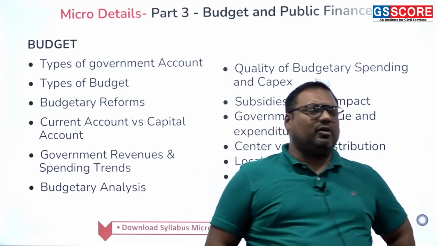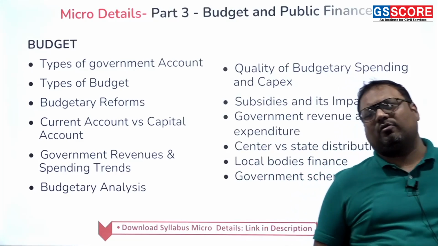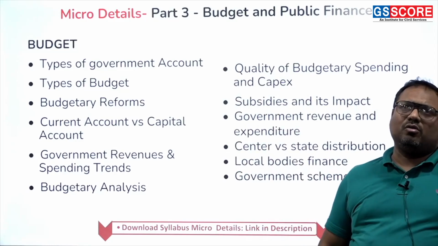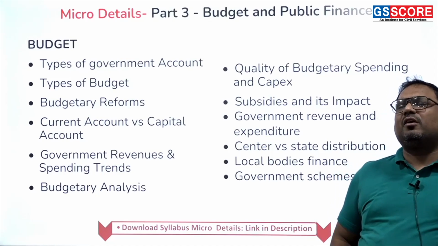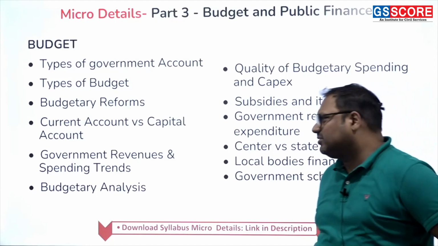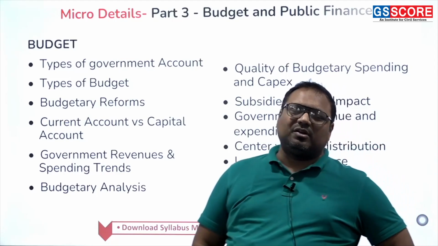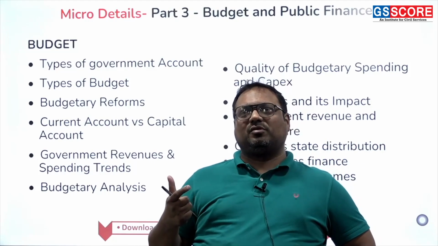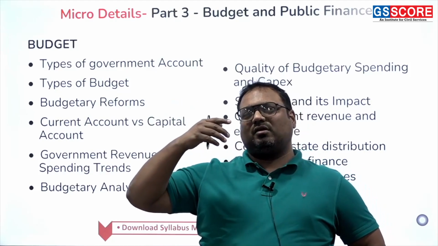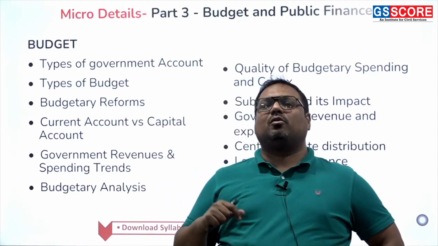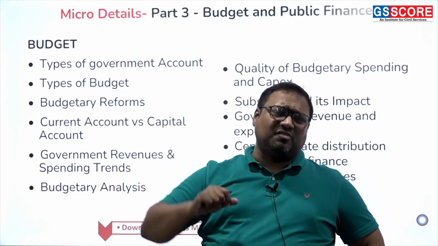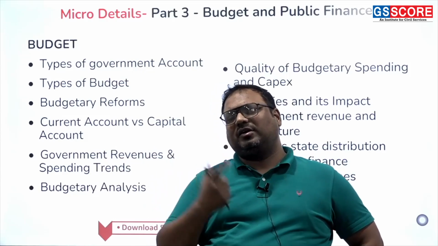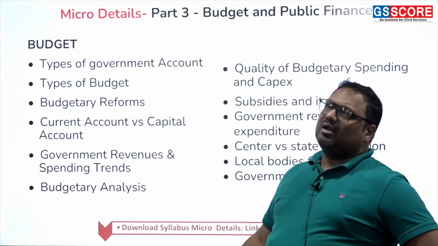For example, when we look at the overall revenue of the government of India, from the regular income, from the current account, 85% of income is tax income, tax receipt, and 15% of government income is from non-taxes. This is the general division. And when we check with the capital account, current account, about 70% of Indian government money is coming from the current account, 30% is coming from borrowing in the capital account.